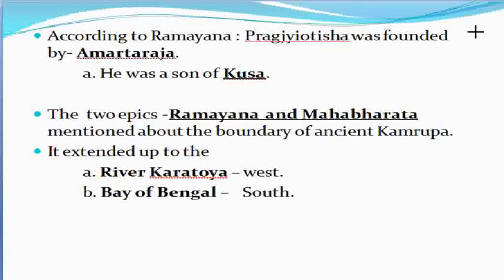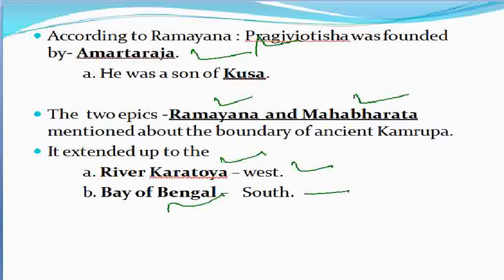When we are asked, according to Ramayana, who founded Pragjyotisa, the answer will be Amartya Raja. And secondly, in which epics the mention of ancient Kamrupa's boundary is found, the answer will be Ramayana and Mahabharata. This is up to river Karatoya to the west, and secondly, Bay of Bengal, that is south. So this may be remembered for the exam point of view.